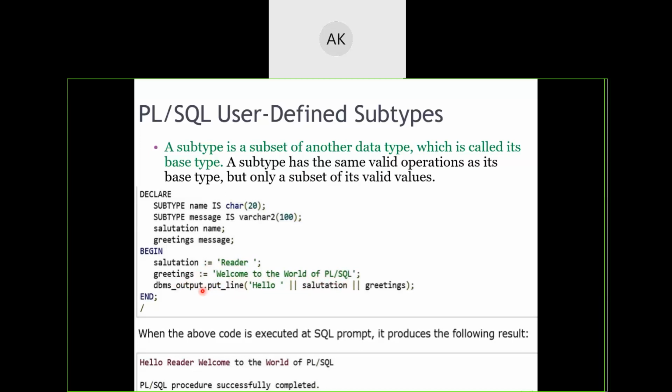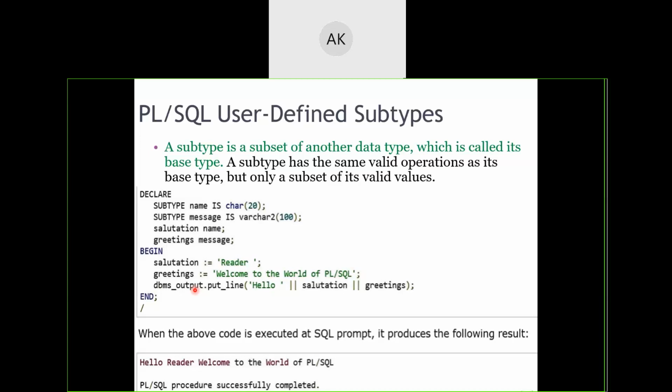Here I said in the third line that using a predefined function, we are trying to print hello with the salutation and the greetings. So let us try to understand this line. DBMS underscore output is a package which contains a lot of predefined functions for displaying data onto our SQL star plus command prompt.